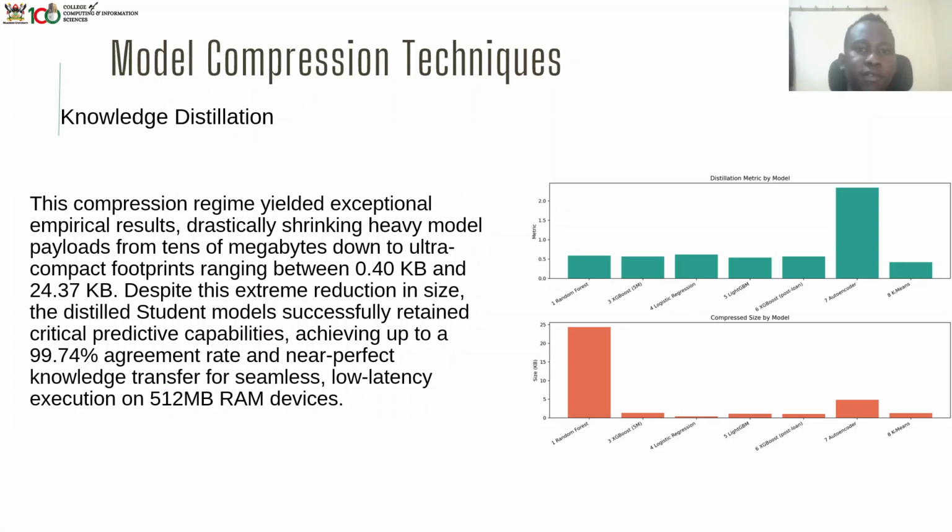Then model compression techniques. These are some of the compression techniques we added into our project, and there was knowledge distillation. This one yielded exceptional empirical results. It drastically shrank heavy model payloads from tens of megabytes, and this was also one of the techniques we had. Despite its extreme reduction in size, the distilled student models successfully retain critical predictive capabilities, achieving up to 99.74% agreement rate. So this was for knowledge distillation.